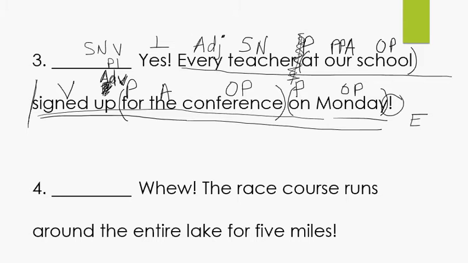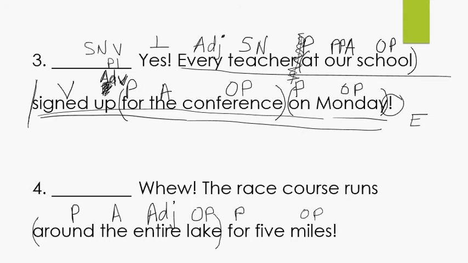All right, let's look at our very last sentence. Phew! The race course runs around the entire lake for 5 miles. All right, do you see any prepositions? Around, preposition, around what? Lake. Object of a preposition. What kind, which one, how many, what kind of lake, the entire lake, which lake, the entire lake. Adjective. Article adjective A. Put parentheses around that whole prepositional phrase. Do you see any more prepositions? Good. For what? For miles. How many miles? 5. Adjective. Put parentheses around that.